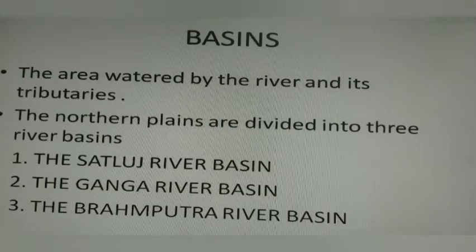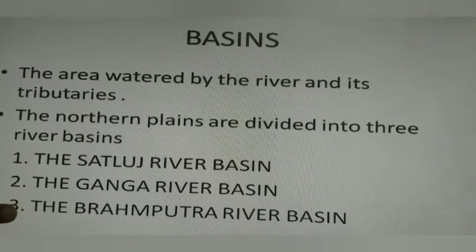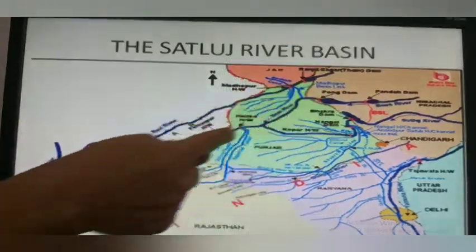Now, what are basins? The area watered by a river and its tributaries is a basin. Now, in this chapter, we are going to read about 3 river basins which together make the northern plains. The 3 river basins are the Satluj Basin, the Ganga River Basin, and the Brahmaputra River Basin. The Satluj River Basin.